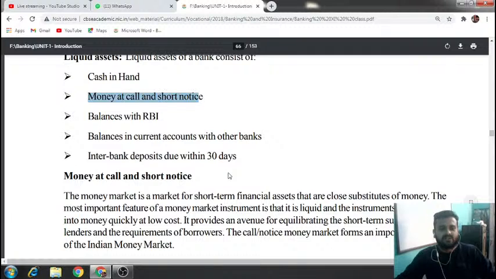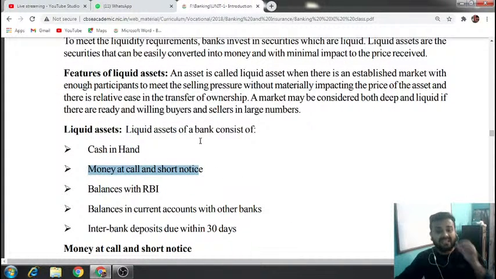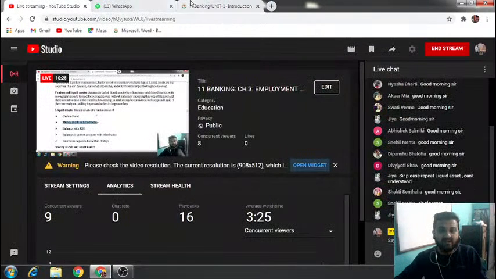Okay, so liquid assets, as I said, are any assets that can be easily converted into cash, or which are already converted into cash. For example, your balance in a bank account is a liquid asset. So if I talk specifically about banks, what are liquid assets for them? The cash they are having, the investment they are having with other banks, and the balances they are keeping with RBI are all liquid.